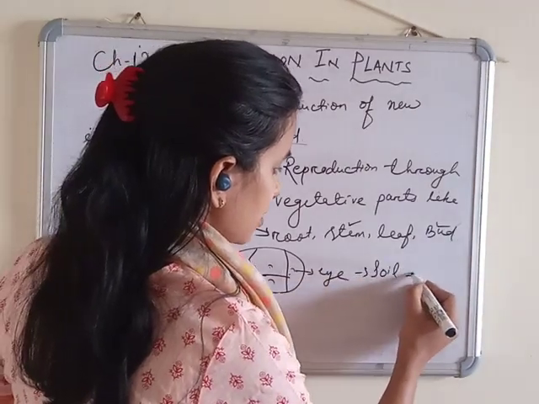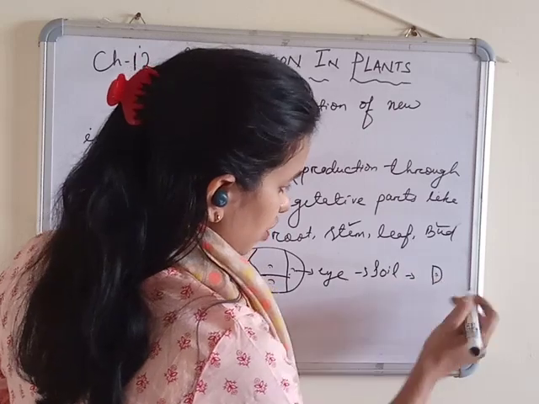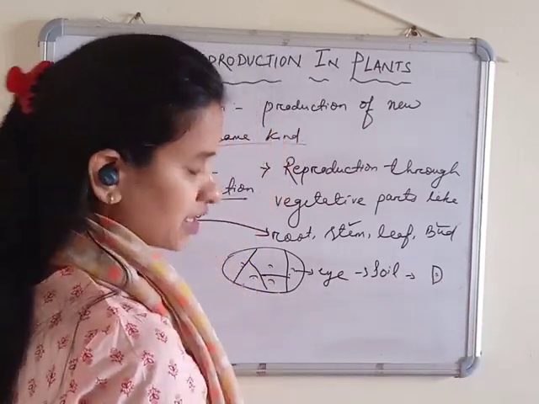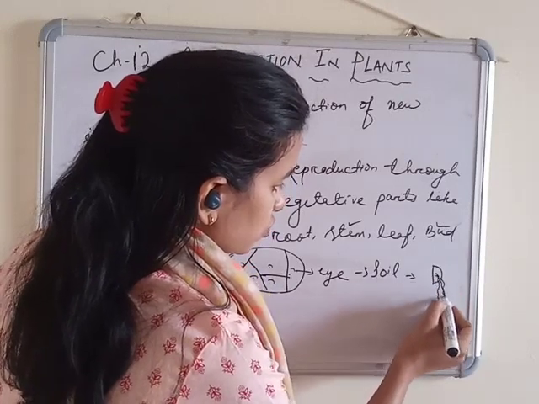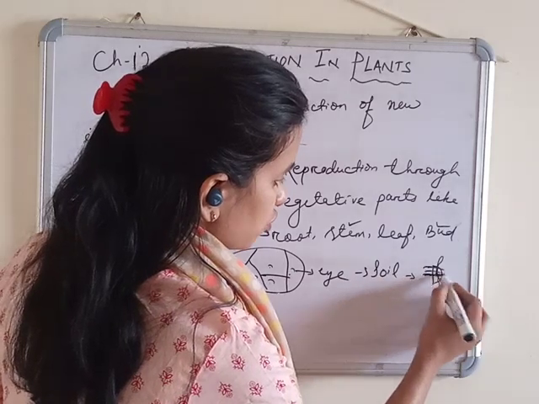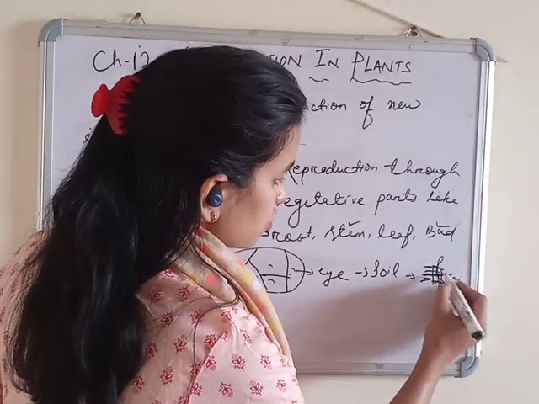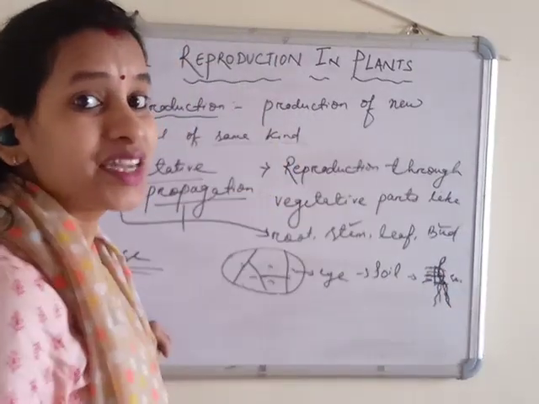So after you water it, after some days, the root and shoot part come out. If you put it in the soil, there is a shoot part and a root part, and then it becomes a new potato plant.